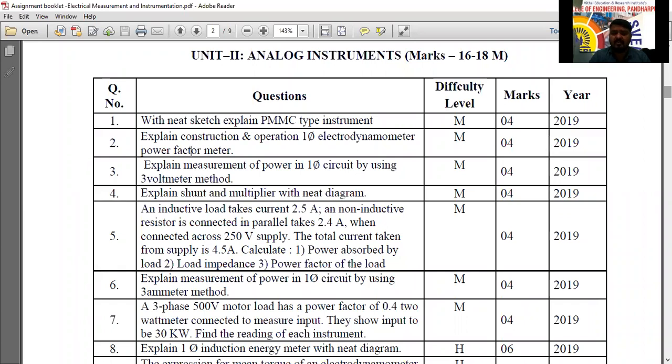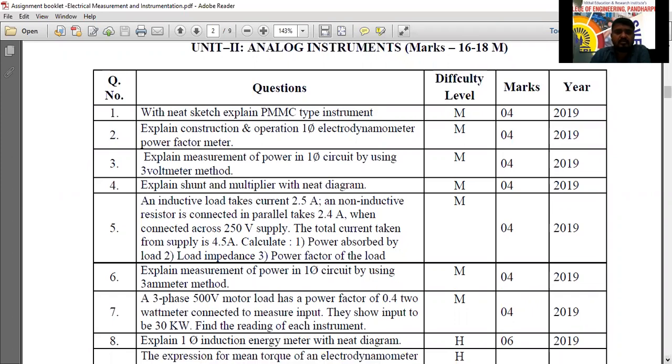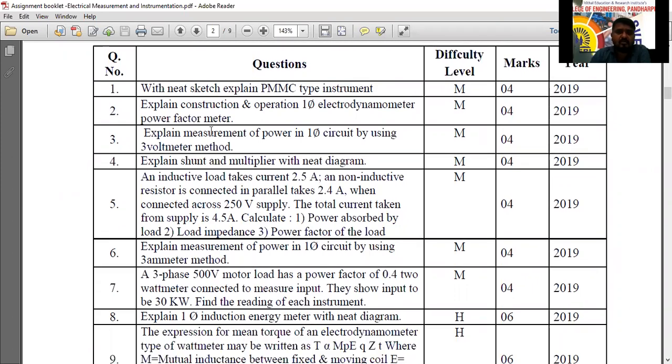MCQ questions are there, but only 2 MCQ questions for each chapter. Other than that, 4 marks, 5 marks and 6 marks questions will come for your ISC also. Remember, okay? So question number 1, you have to write. This is related to the PMMC. PMMC you have to write down. And here 2 questions are there. Both are the same only.